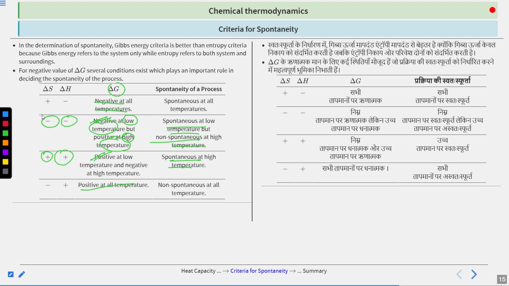So two things you have to remember. First of all, if delta S is positive and delta H is negative, then spontaneity is at all temperatures. If it is the opposite of that, then it is non-spontaneous at all temperatures. If both are negative, then it is spontaneous at low temperature. If both are positive, it is spontaneous at high temperature. Clear? Okay.